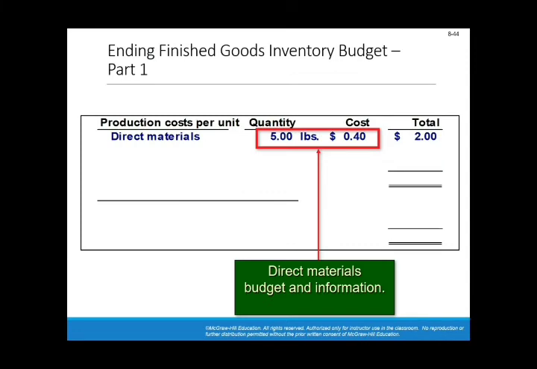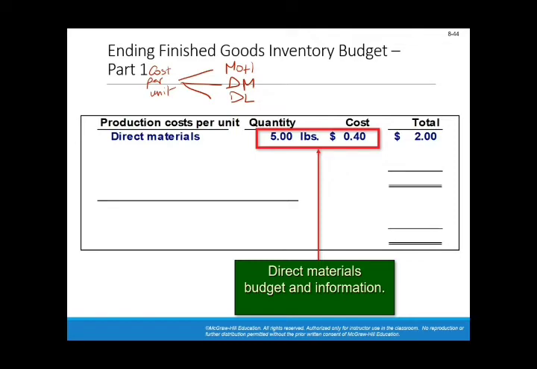Now, after computing manufacturing overhead, you can compute the cost per unit. And the cost per unit comprises the three components of any cost: manufacturing overhead, direct material, and direct labor.